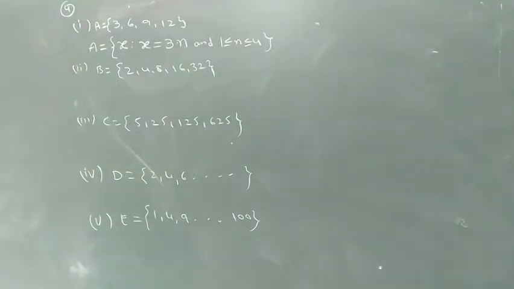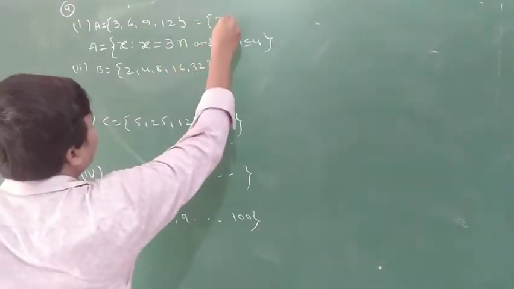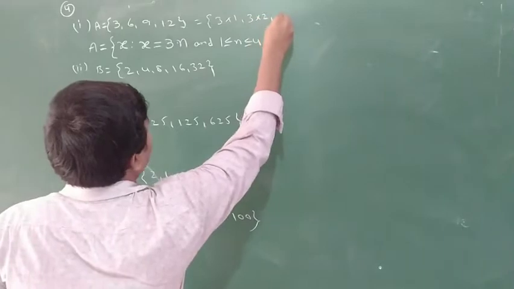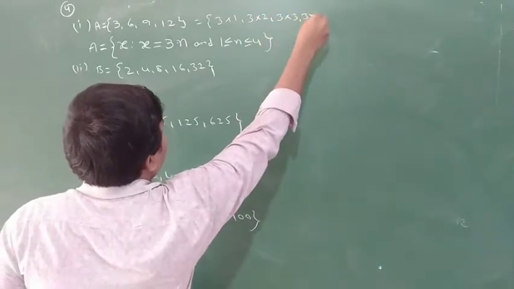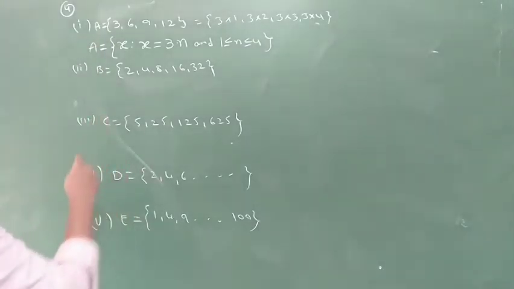Next, second one. Read out 3 into 1, 3 into 2, 3 into 3, 3 into 4. Next to that 3 into 5, next to that 3 into 6. This one.